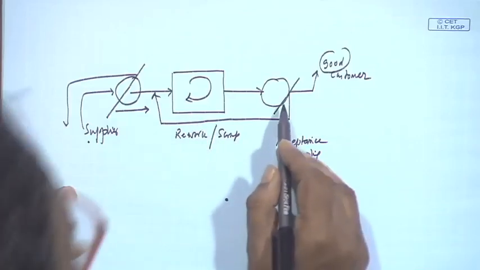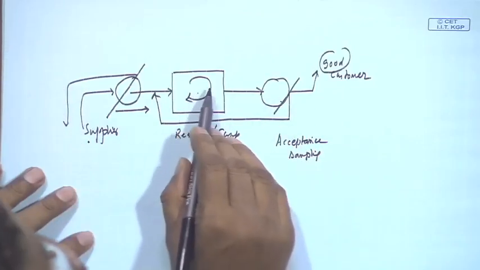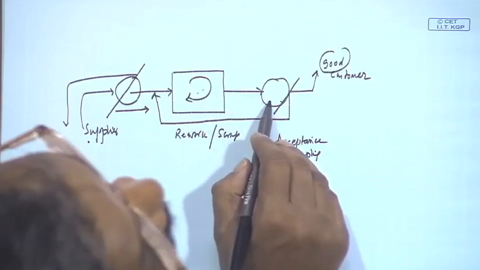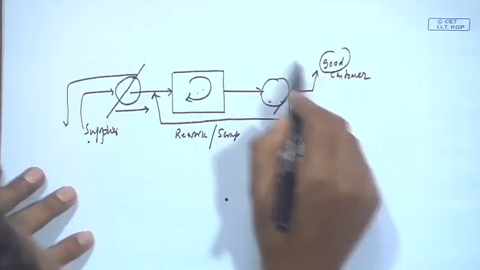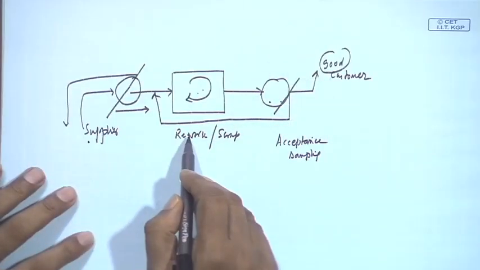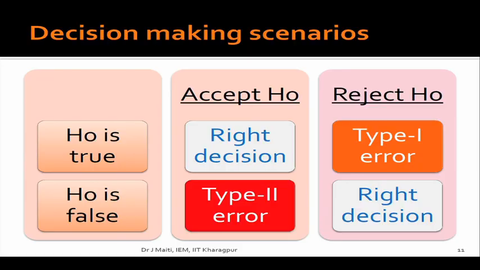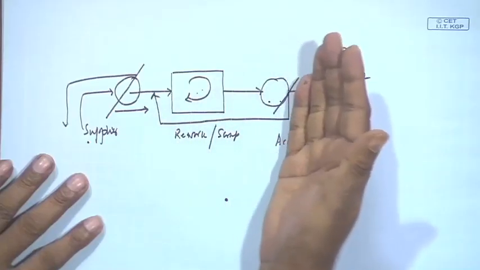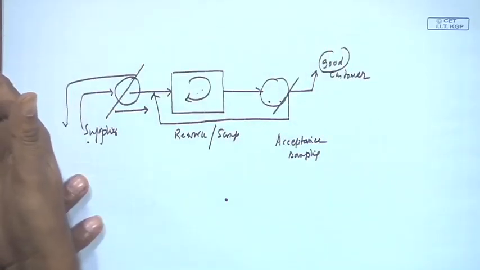Now, in this case, what will happen? Suppose the manufacturer produces the right one, but the test says it is the wrong one. So, your error is type 1 error, because the manufacturer produces the right one and you have not accepted it. Type 1 error or alpha error, fine, this is good because the produced item has gone back to the manufacturer.